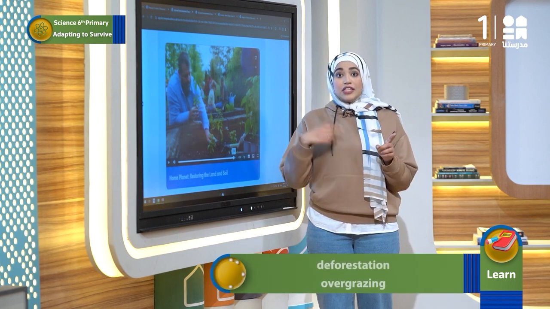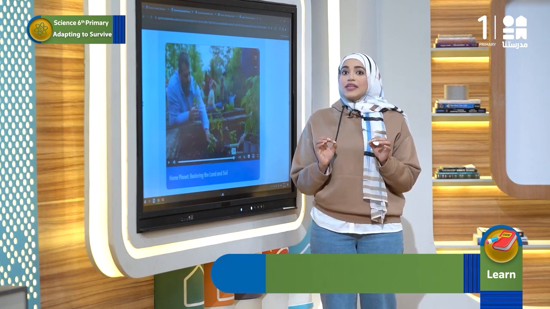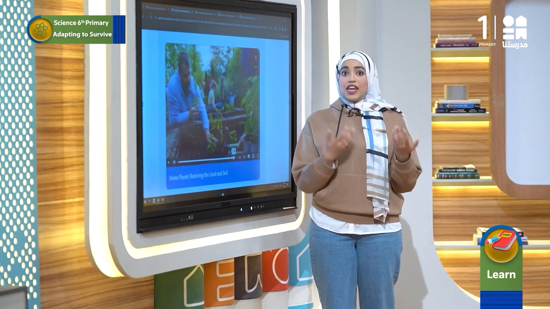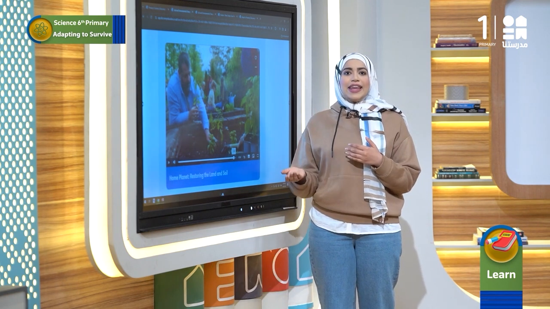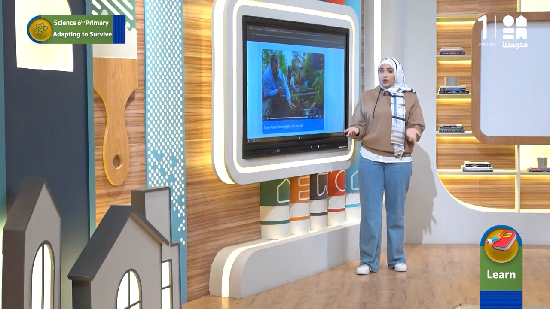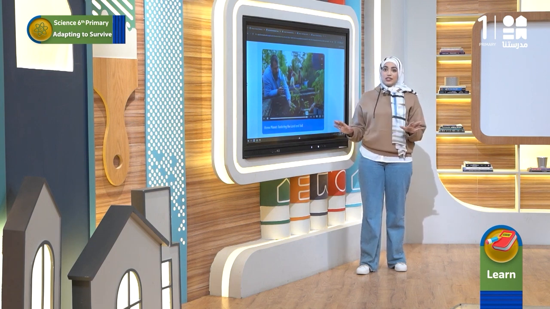In addition, deforestation and overgrazing cause something called desertification. This means turning arable land into an arid area, which is desert. And today, deserts are growing too quickly. About 38% of lands in the world are desert.